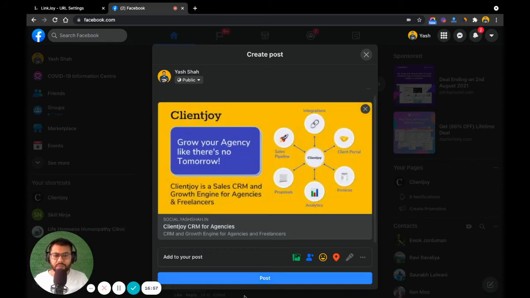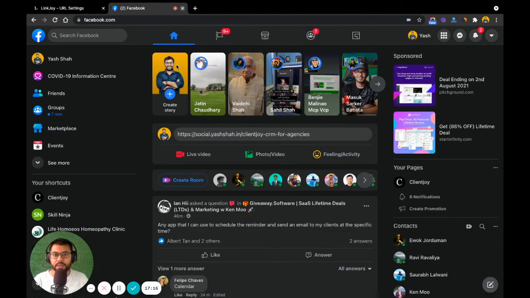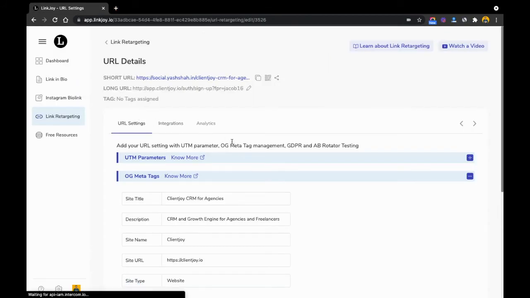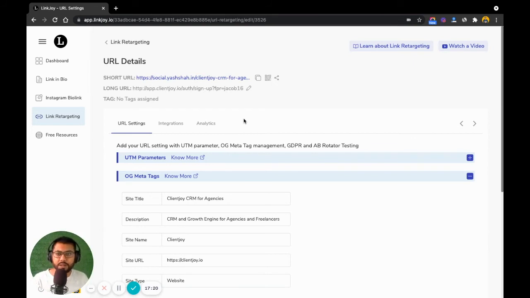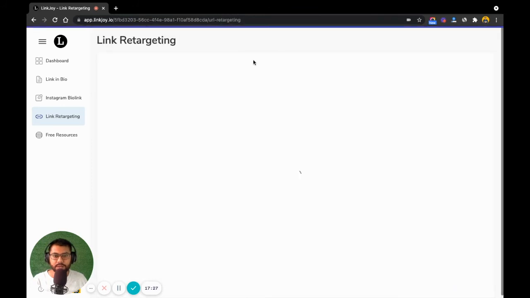Now, as soon as I hit on post, it'll post this from my account. And when someone clicks from here, they'll actually go to my affiliate page, right? And so it will be linked that way. That's a fairly simple use case from an affiliate standpoint. However, coming back to link retargeting, here's another use case that I want to talk to you about.